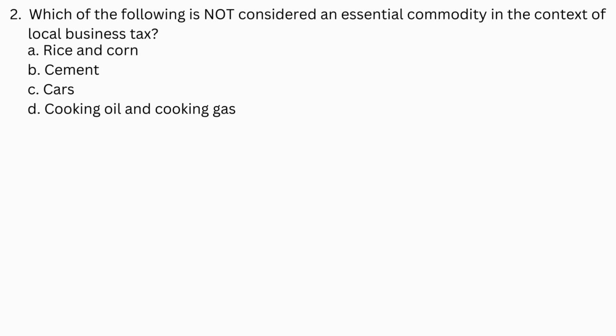Number 2. Which of the following is not considered an essential commodity in the context of local business tax? A. Rice and corn. B. Cement. C. Cars. D. Cooking oil and cooking gas.